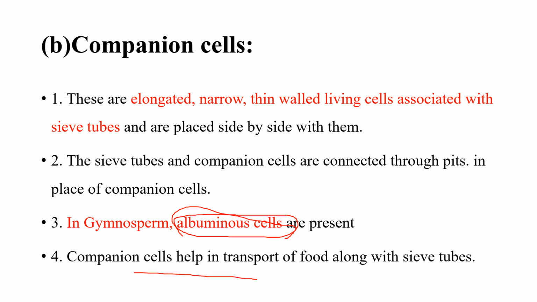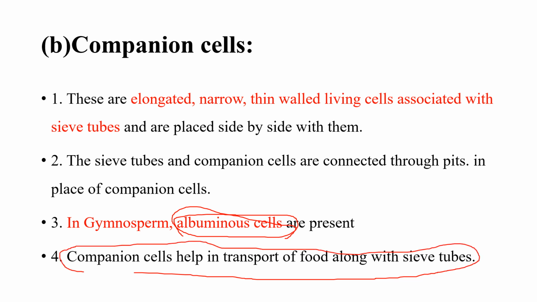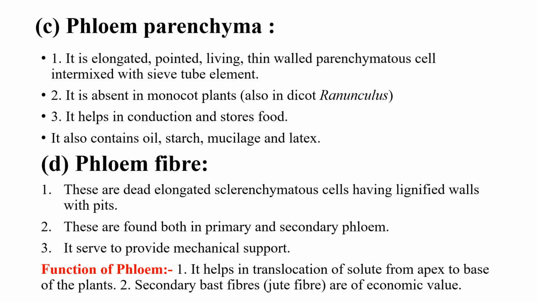Companion cells help in transportation of food along with sieve tubes. They are always present in association with the sieve tubes. Then phloem parenchyma. What is phloem parenchyma? Phloem parenchyma is an elongated, pointed, living, thin-walled parenchymatous cell intermixed with sieve tube elements.